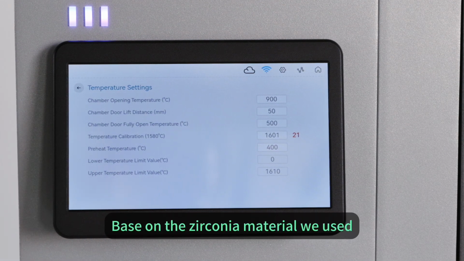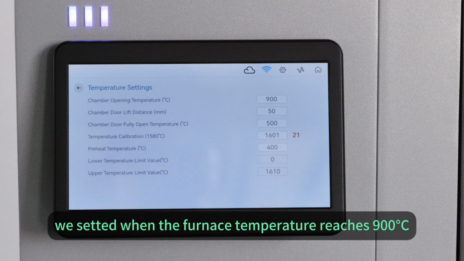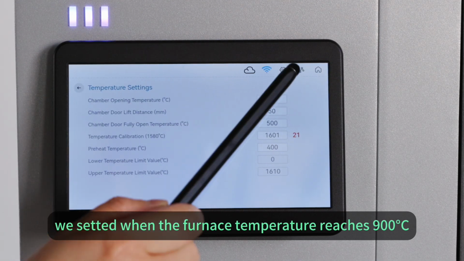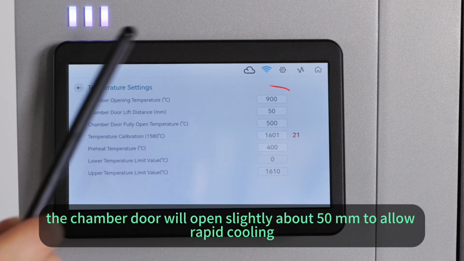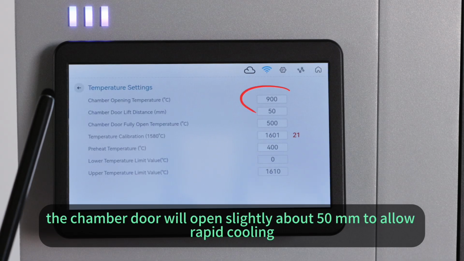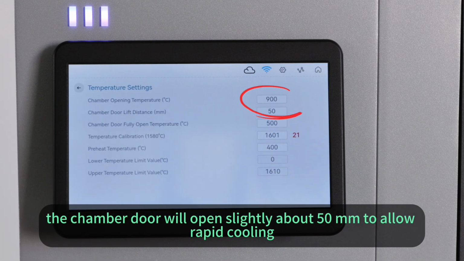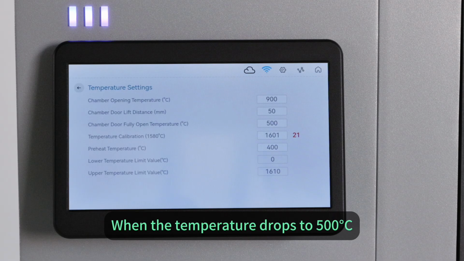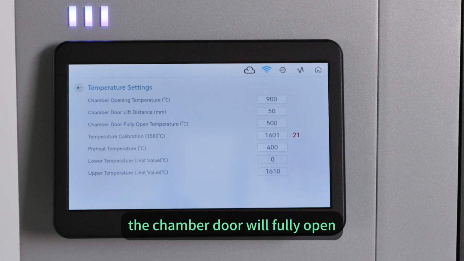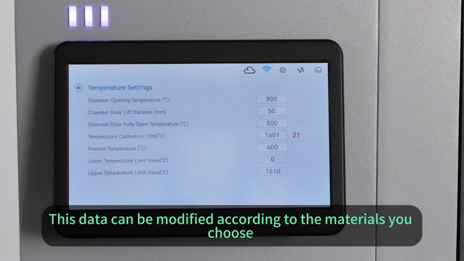Based on the zirconia material we used, we set it so that when the furnace temperature reaches 900 degrees Celsius, the chamber door will open slightly, about 50 millimeters, to allow gradual cooling. When the temperature drops to 500 degrees Celsius, the chamber door will fully open. This can be modified according to the materials you choose.